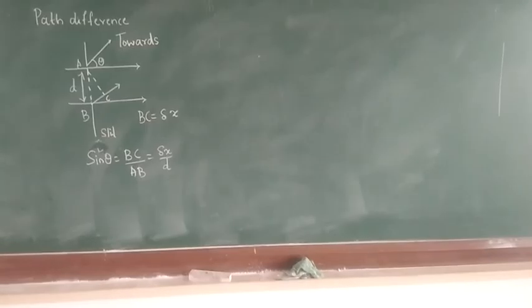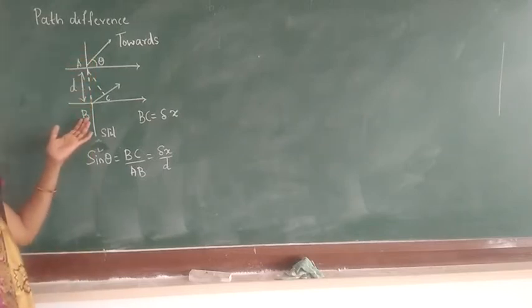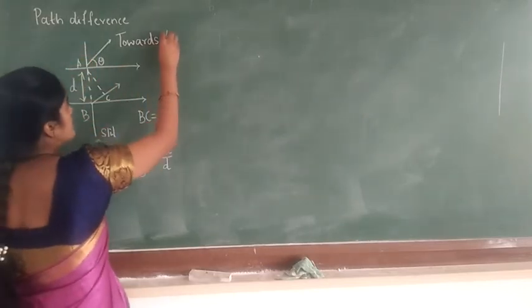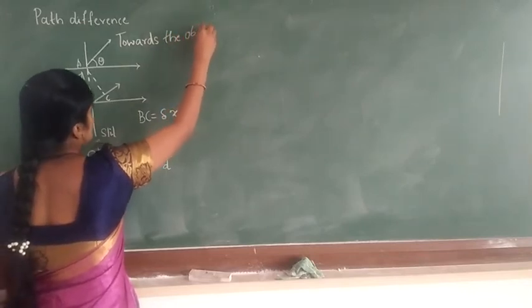Now next we are studying the expression for the path difference. Let us consider the diagram for the path difference. Here this is the diagram for the path difference. Here we are taking towards the observation screen or towards the slit.